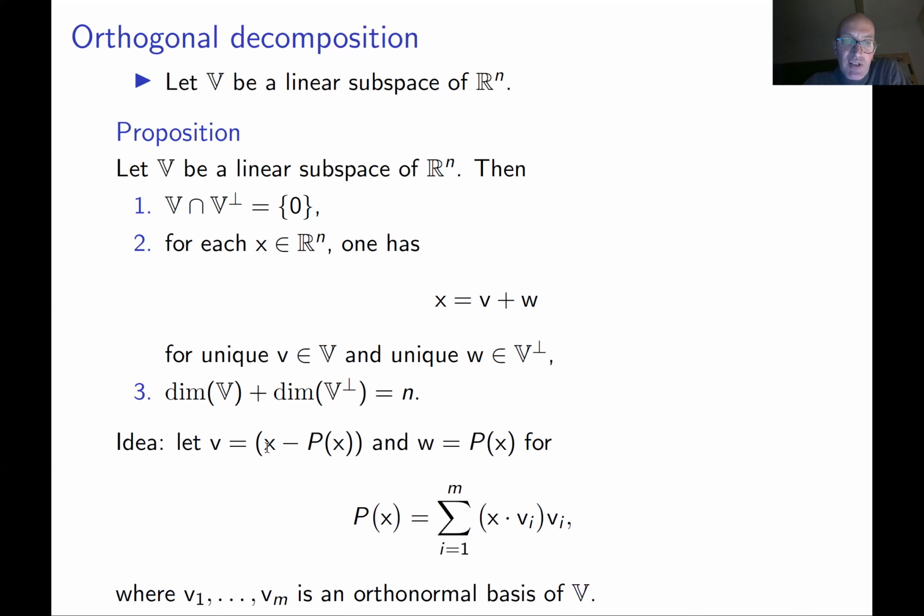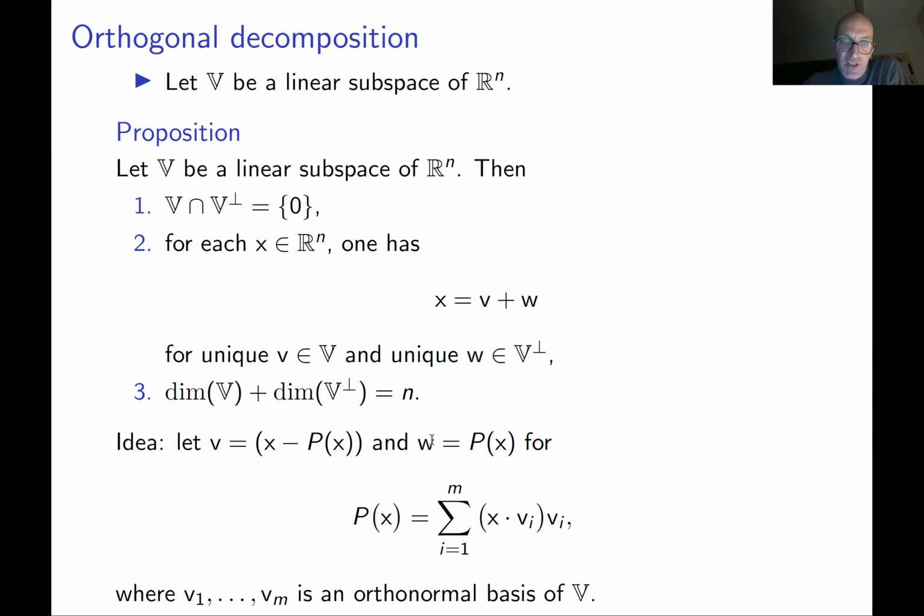You take V to be the orthogonal projection P x, and W to be x minus P x, where P is the orthogonal projection. That's it. By definition, the orthogonal projection is contained in V. Sorry, this is a typo, I just noticed.